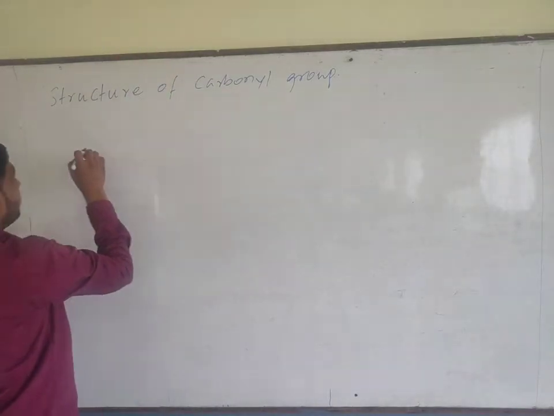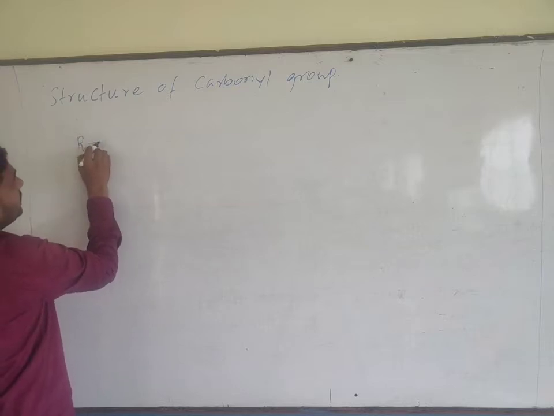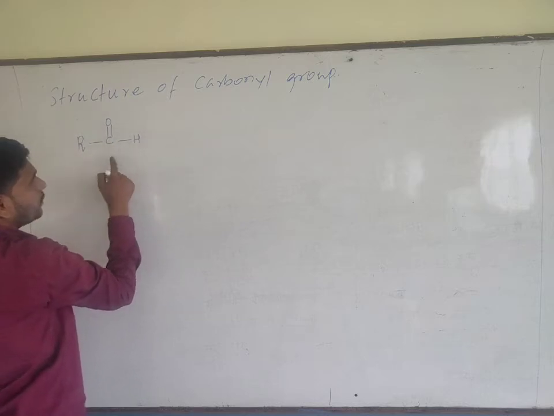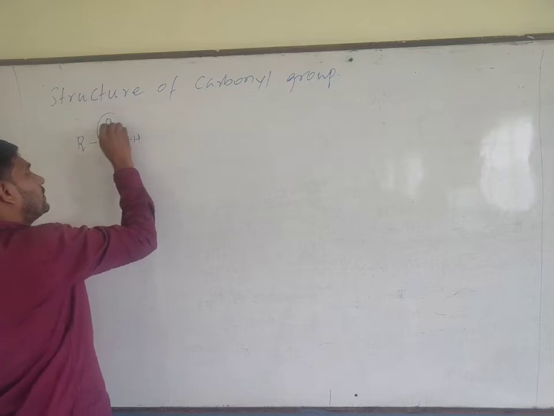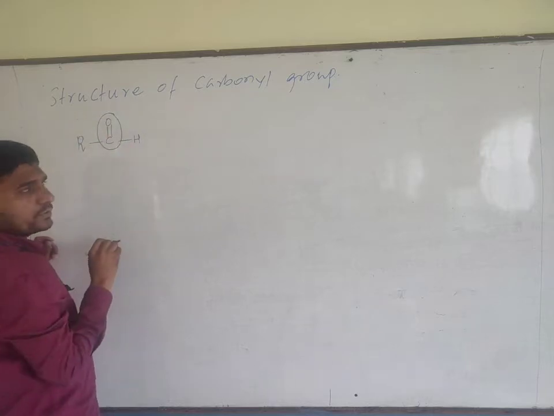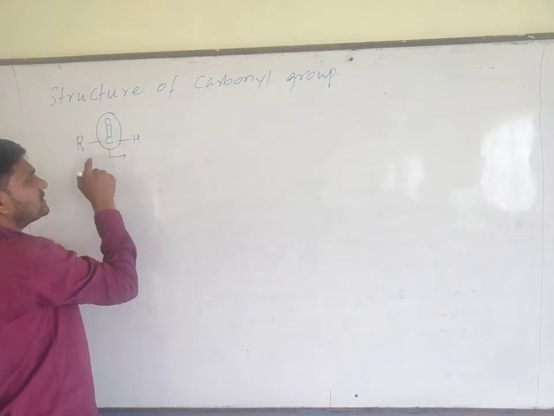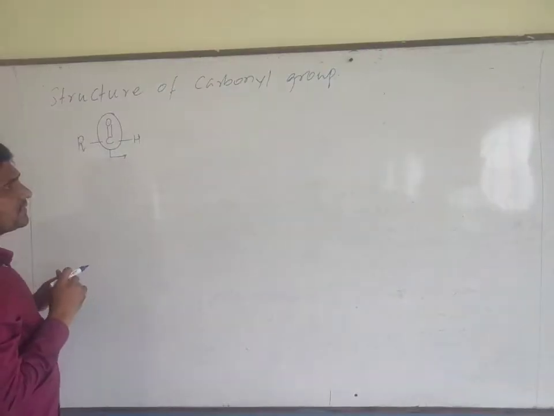Listen carefully. We know the general formula of aldehydes, that is RC double bond OH. Over here there is a carbonyl group. C double bond O group is known as the carbonyl group. What is the structure of this carbonyl group? We need to study this structure of carbonyl group.